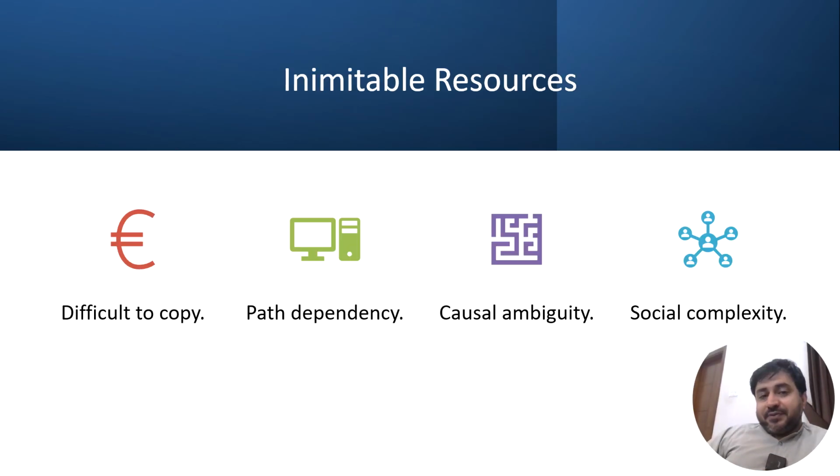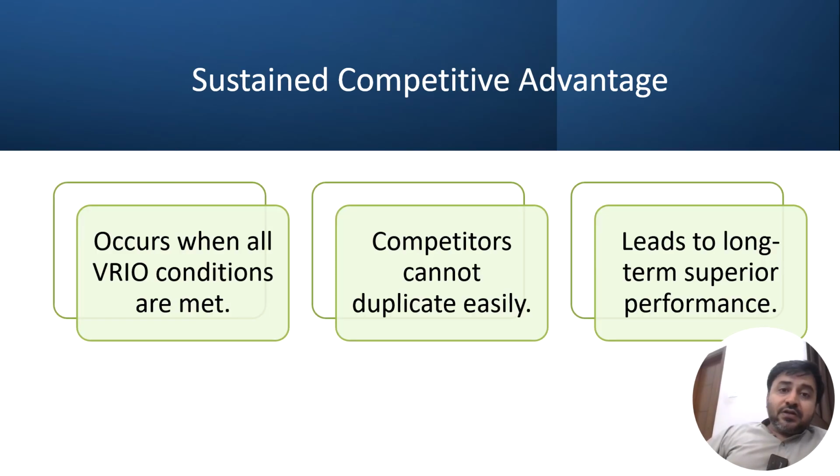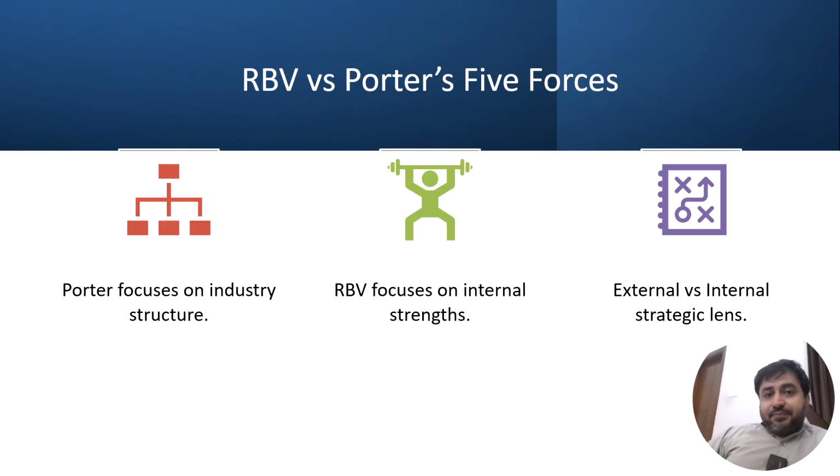Third thing is inimitable resources, those which are difficult to copy, that have path dependency, causal ambiguity and social complexity. And organized to capture value. The firm must be structured to exploit the resources. Property systems, culture, policy are required. Without organization, no advantage can be realized. So sustained competitive advantage in the VRIO framework occurs when all the VRIO conditions are met. Competitors cannot duplicate easily, which leads to long-term sustainable performance in the companies.